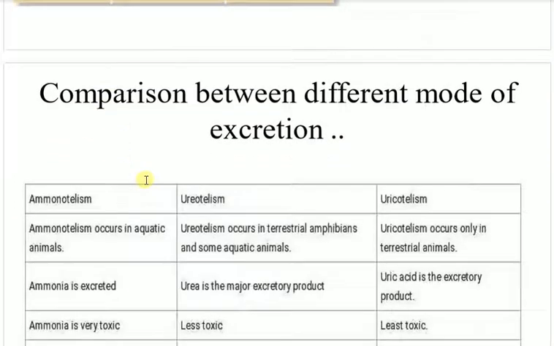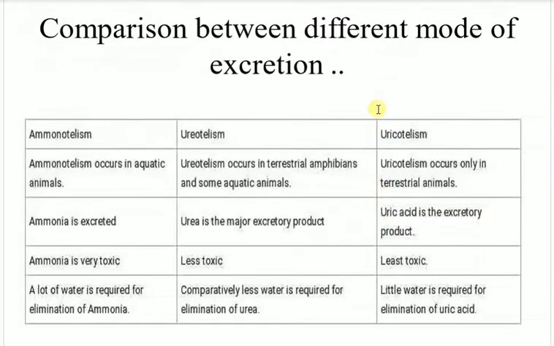Here is a comparison between different modes of excretion: ammonotelism, ureotelism and uricotelism. Ammonotelism occurs in aquatic animals. The organisms that release ammonia as their key nitrogenous waste are called ammonotelic organisms, and that process is known as ammonotelism.